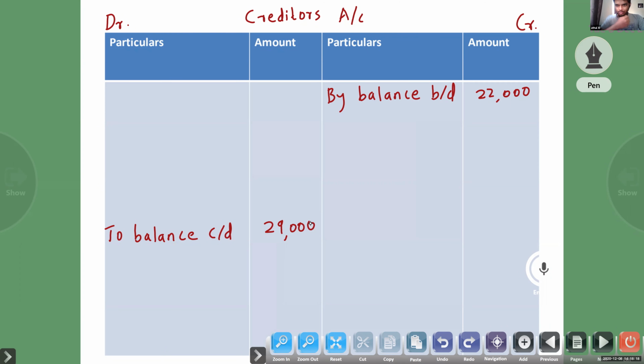Femina, paid to creditors. So where will it come? Debit side. Okay, debit side.